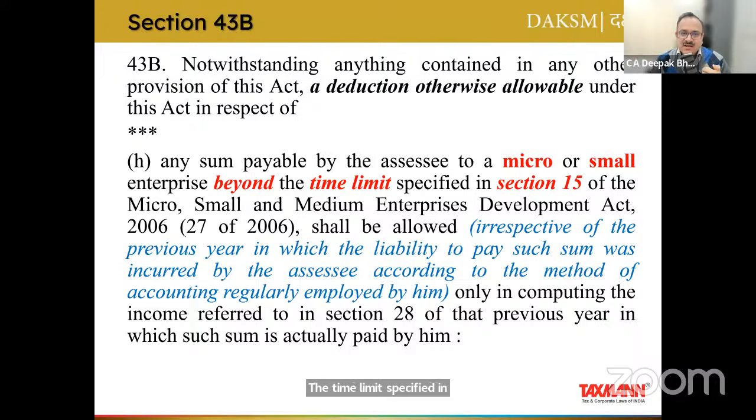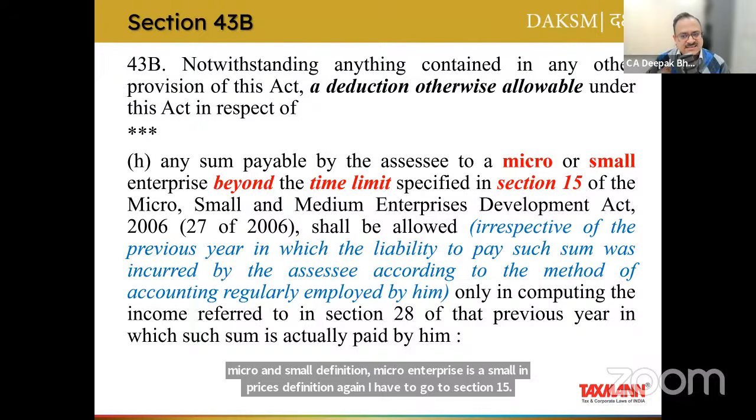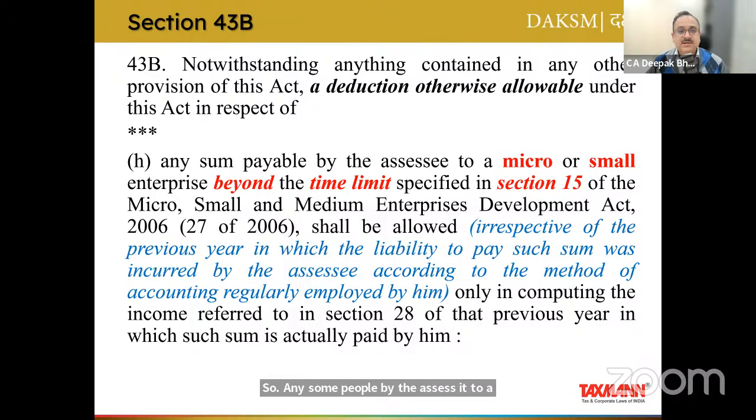So for the time limit, again, I have to go to section 15. For the micro and small enterprises definition, again, I have to go to section 15. So any sum payable by the assessee to a micro or small enterprise beyond the time limit specified in section 15 of the MSME Act shall be allowed.